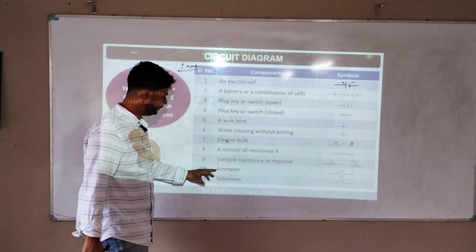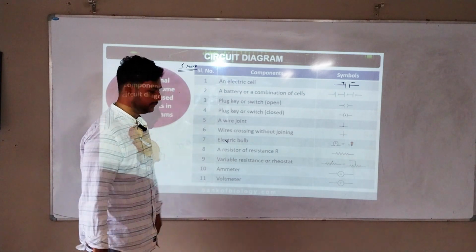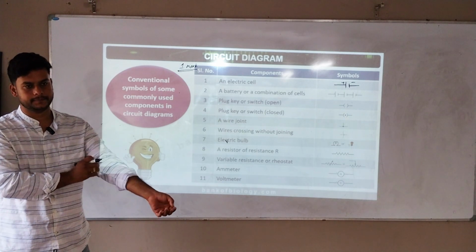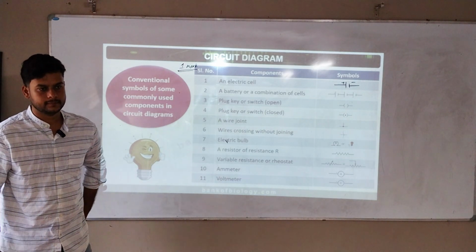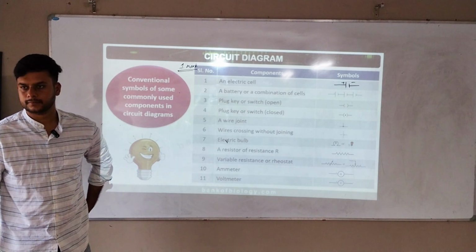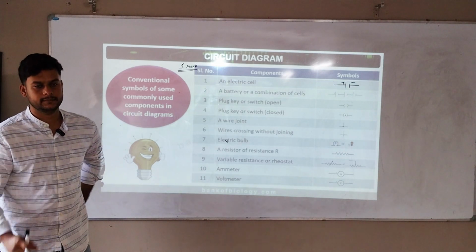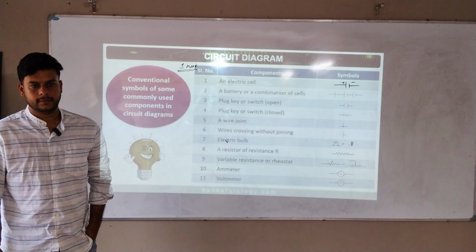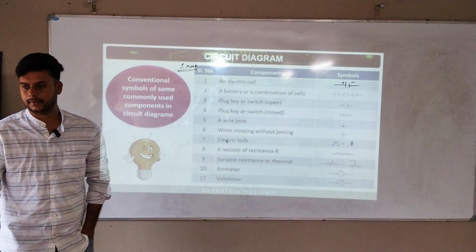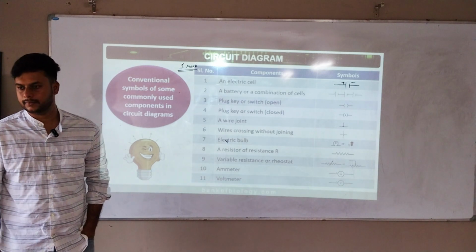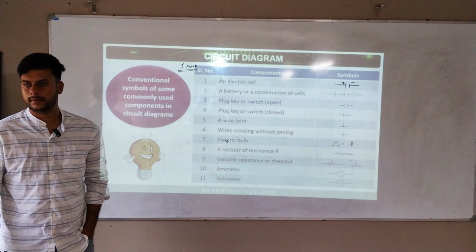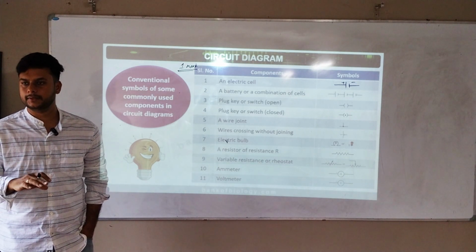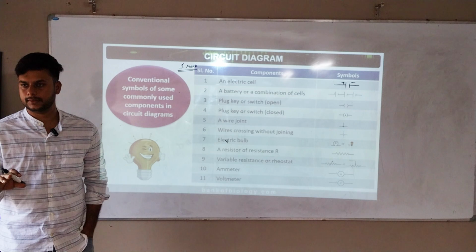Next slides. Ammeter and voltmeter. Okay, what is an ammeter? Ammeter, Ankit. Ammeter, which measures charge. Almost correct. Ammeter, which measures current. Ammeter means current. Voltmeter means potential difference.